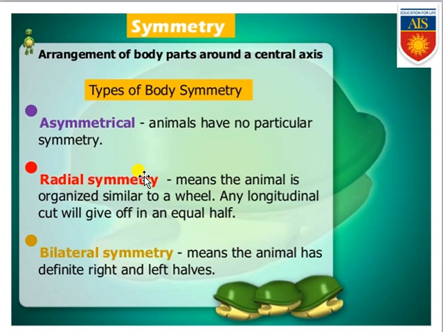Next, there is bilateral symmetry. What is that? This is a type of symmetry where any organism, if it is cut in a longitudinal plane, then obviously we will get two halves, one left half and another right half. This kind of symmetry is commonly known as bilateral symmetry, where the animal body is divided along the longitudinal plane into right and left halves. This can be found starting from platyhelminths, then nematoda, annelida, arthropoda, mollusca and echinodermata, as well as throughout all chordates. So this is the classification of organisms based on symmetry.